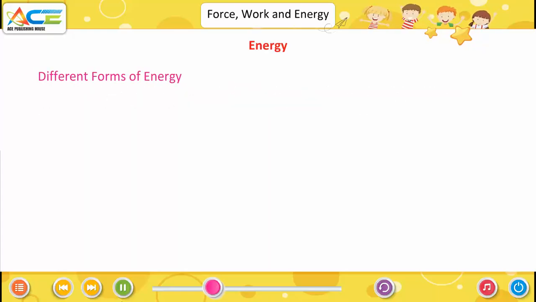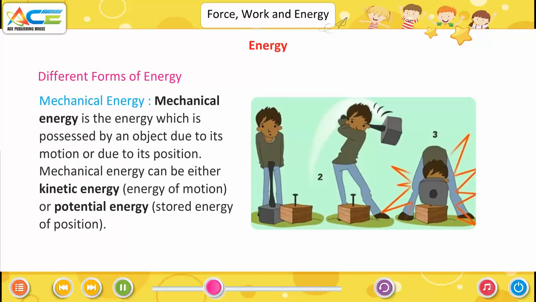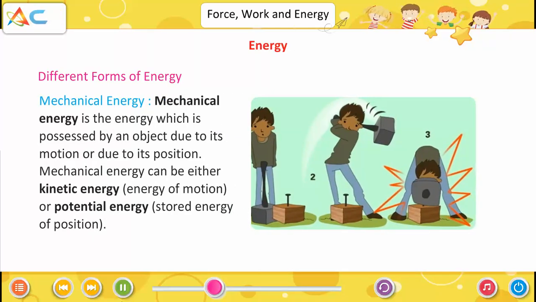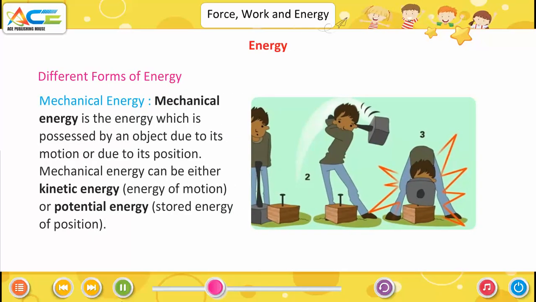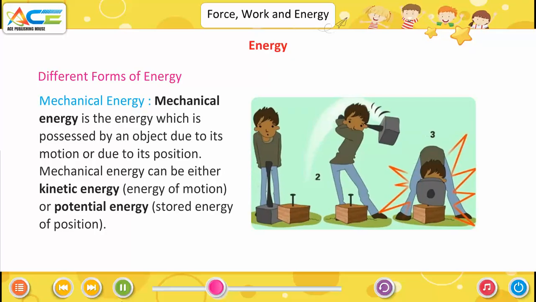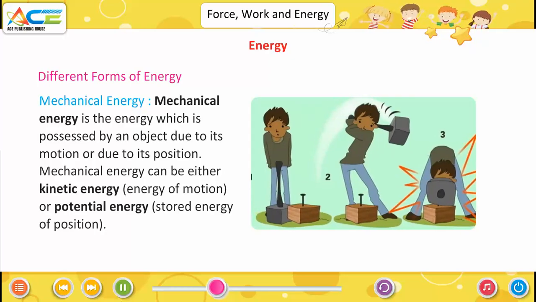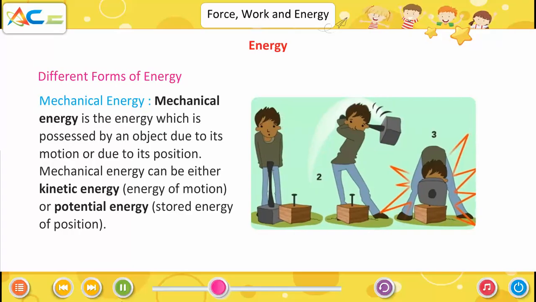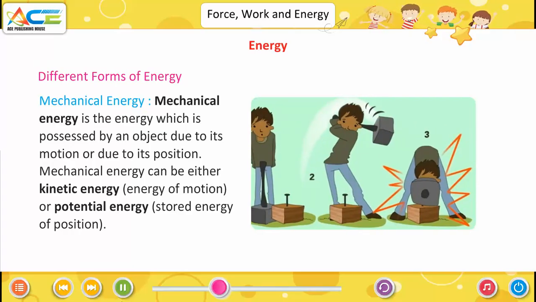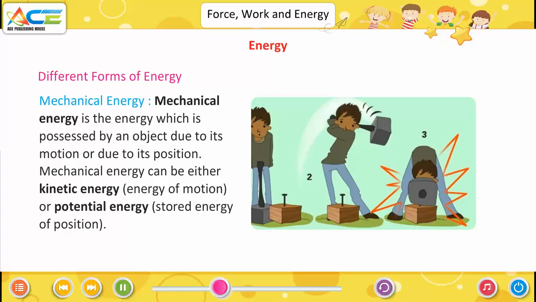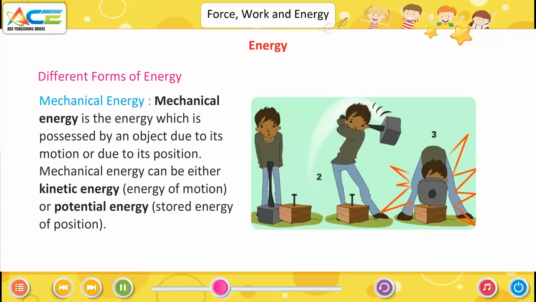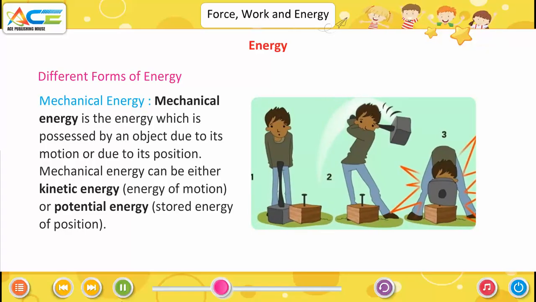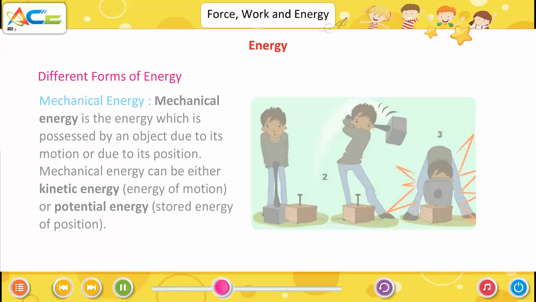Different forms of energy. Mechanical energy. Mechanical energy is the energy which is possessed by an object due to its motion or due to its position. Mechanical energy can be either kinetic energy, energy of motion, or potential energy, stored energy of position.